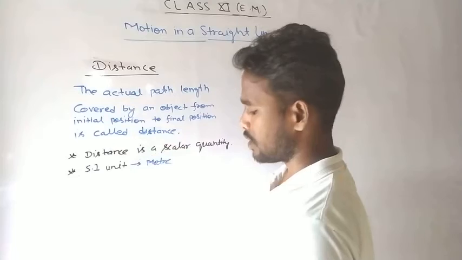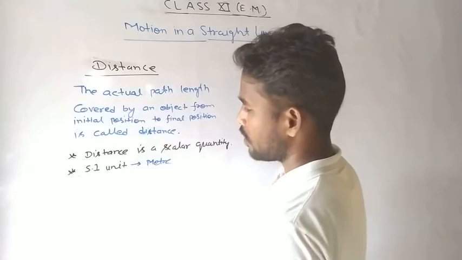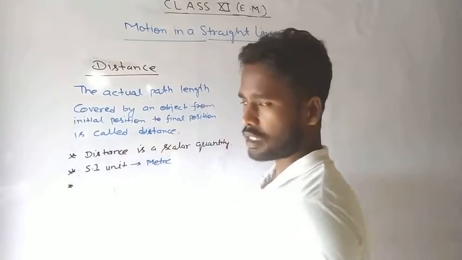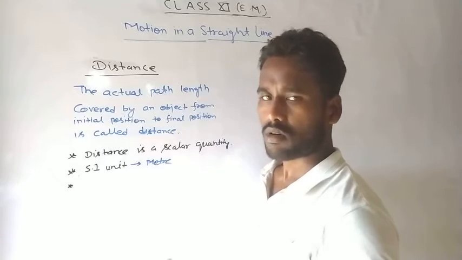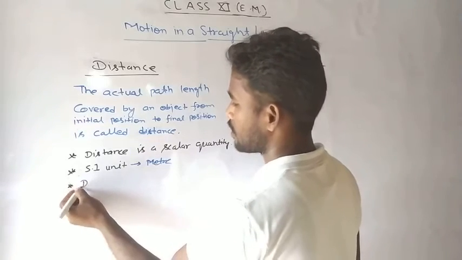SI unit is meter. And one thing is very important. Distance is always positive.